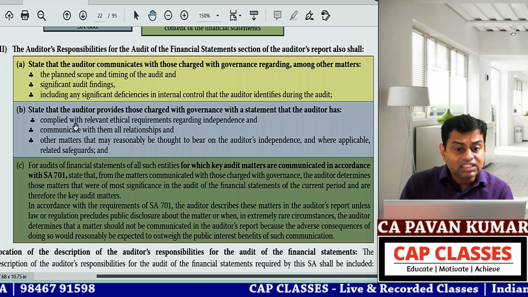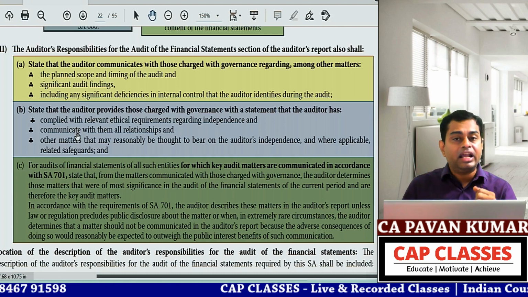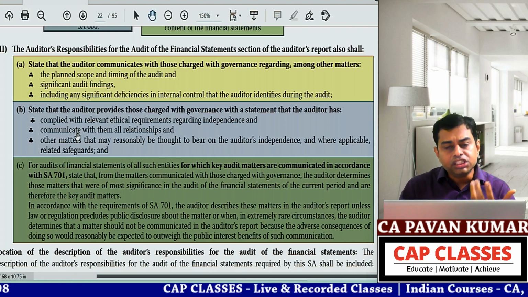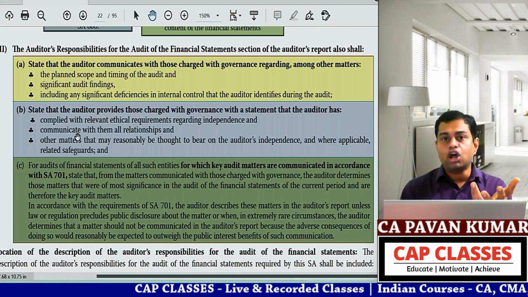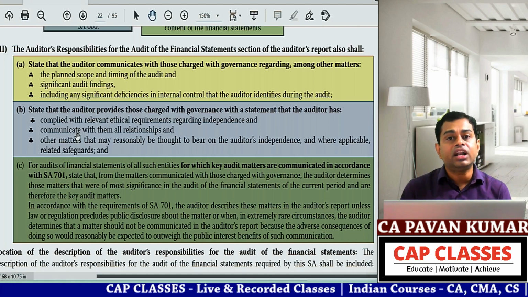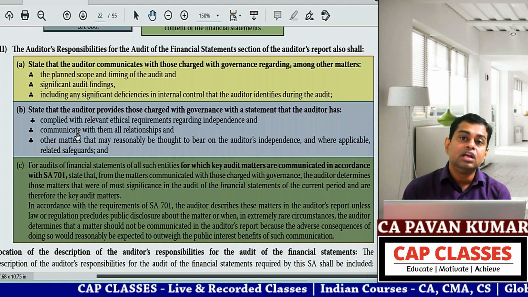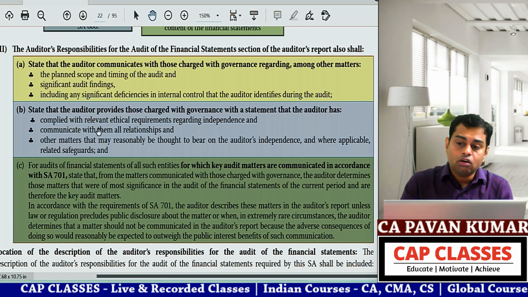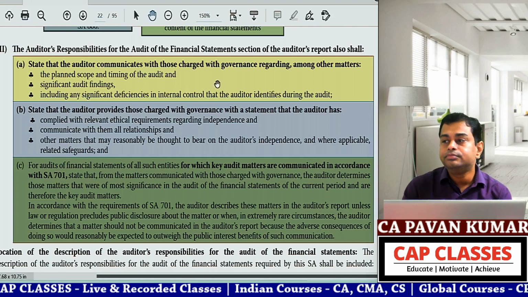So the second one is proving your fitness. To play a game, you need to prove your fitness. So to conduct audit, you need to prove your fitness. What is your fitness? Skills and competence that you already have. ICAI has given you a certificate that you are a chartered accountant. Now, the second part is professional. That's all. Read me.